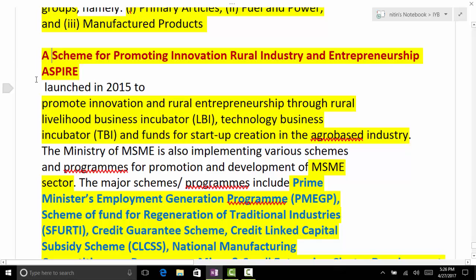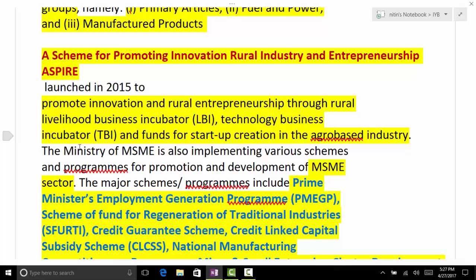That is the full form. Remember this scheme, a very important scheme: a scheme for promoting innovation, rural industry and entrepreneurship.